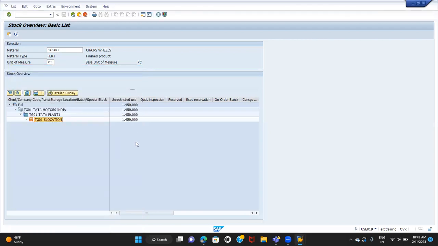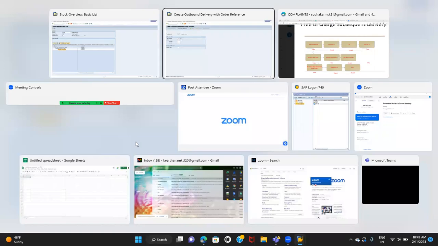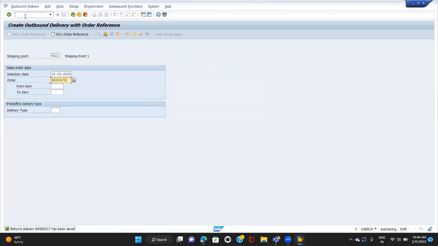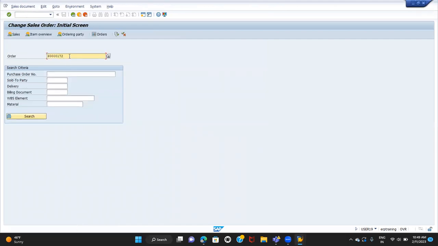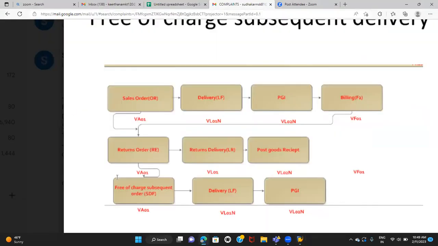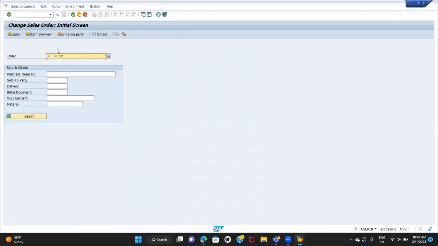Okay. So now, we are not going to create the credit memo here. So instead, I'll take the return order number as a reference. So this is my return order number. Okay, so here I'm going to create the free of charge subsequent order. So I'm going to use VA01.